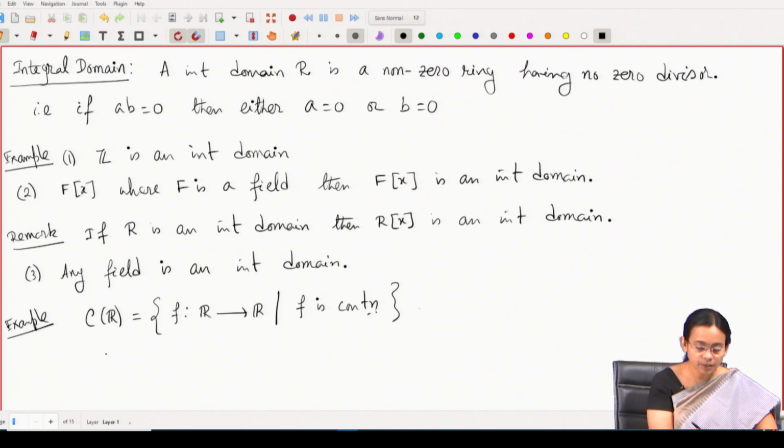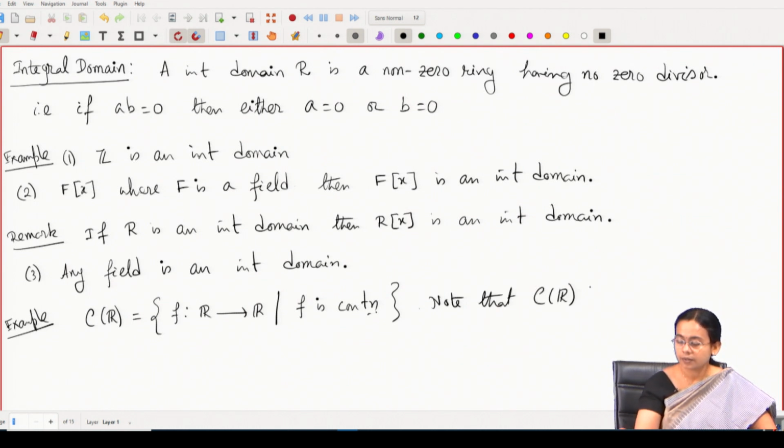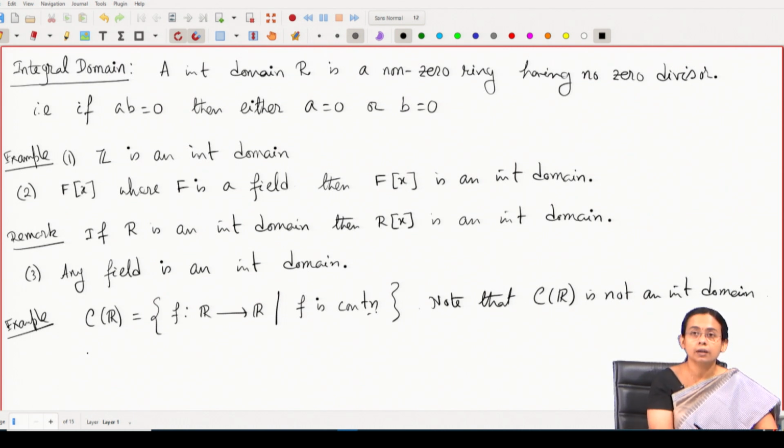So, why is that? Let me give you two non-zero functions such that their product gives you the 0 function.